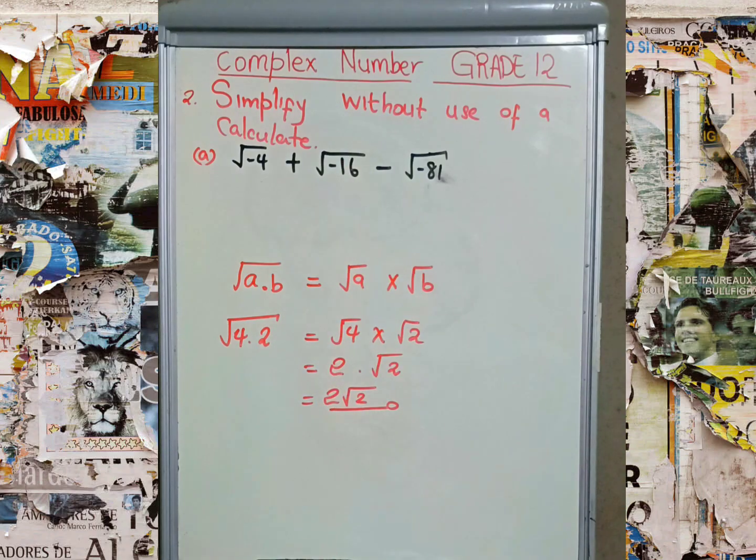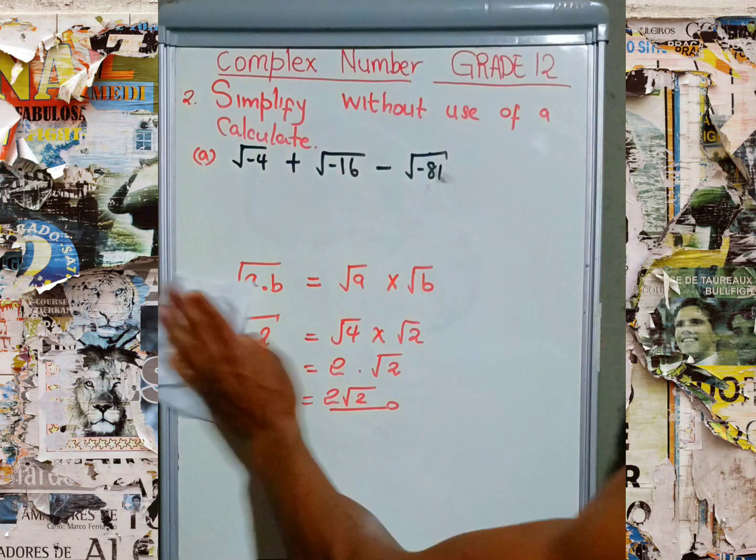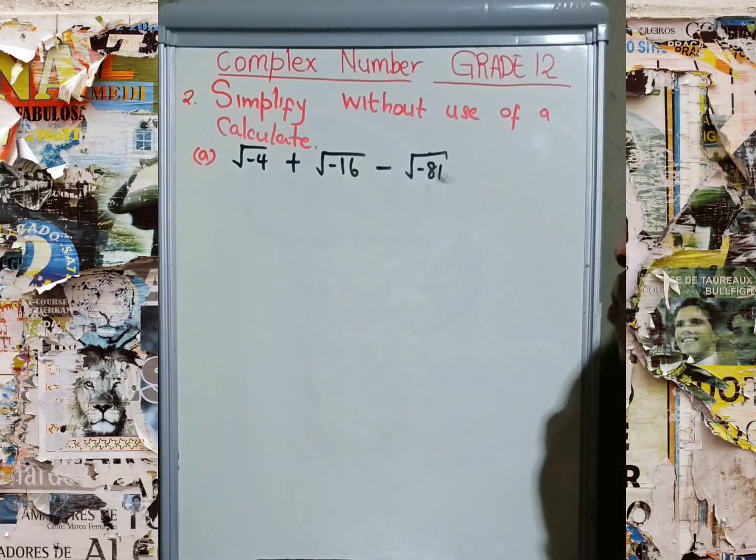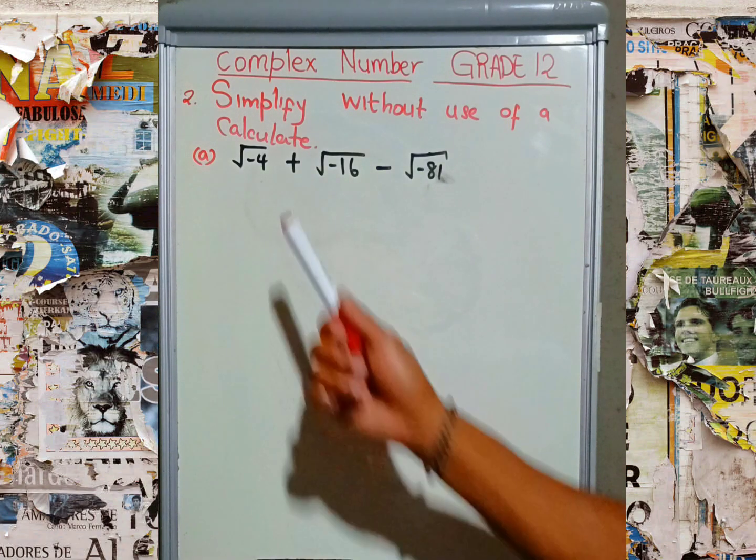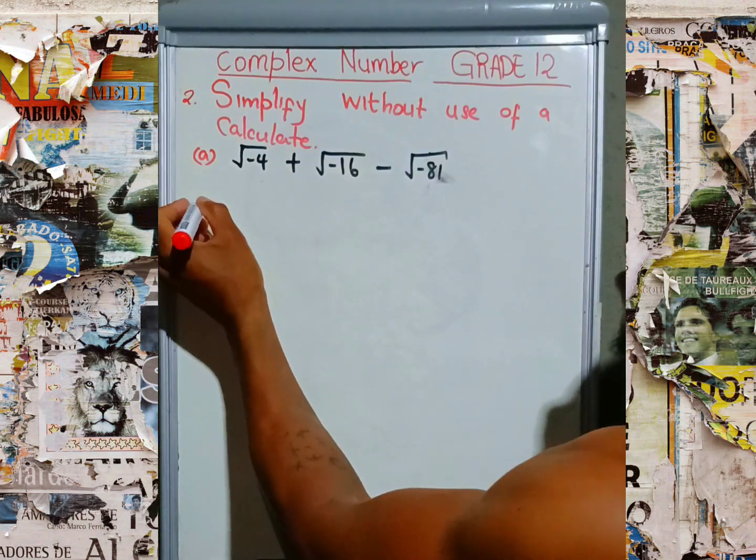Here we're going to use this law. It's very simple and straightforward, Mr. Good. You need to check this one.